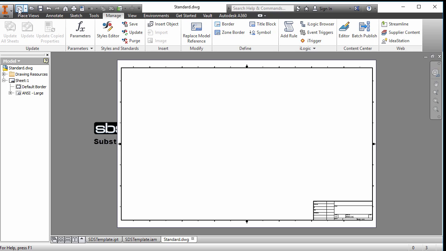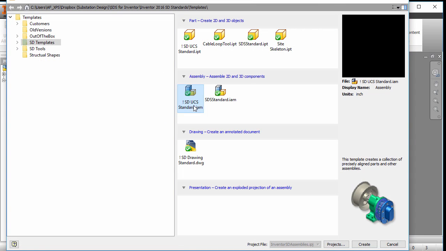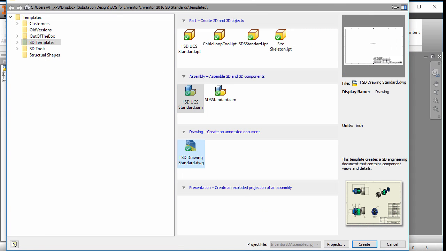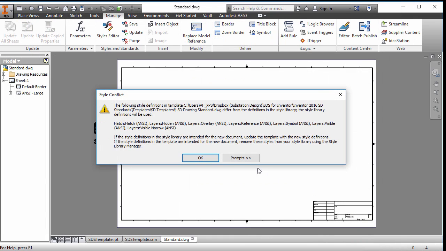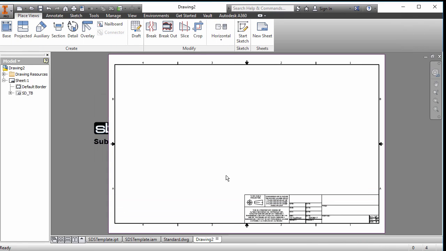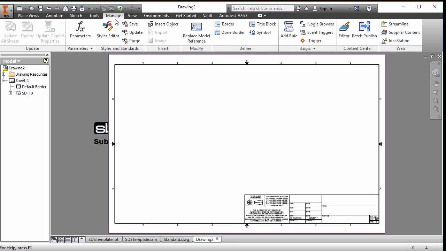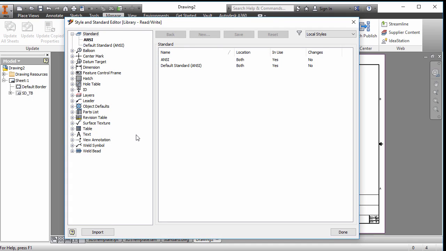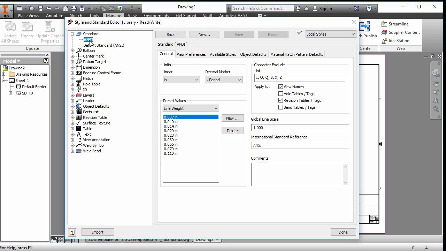So if we look at one of the ones I have, if I look in this default one, let's create this one, see what I have in here. And let's go into styles. Now the style isn't necessarily in the file I have, but it lays on top of it. But let's look at this. So there's this. If I look at my scaling, you can see how I've customized my scale. I got the quarter, the half, the 1-to-1.